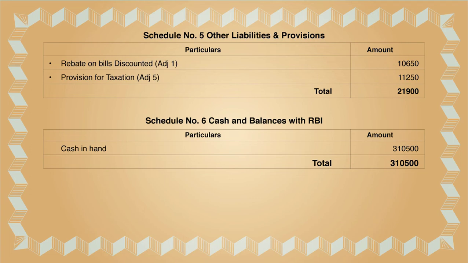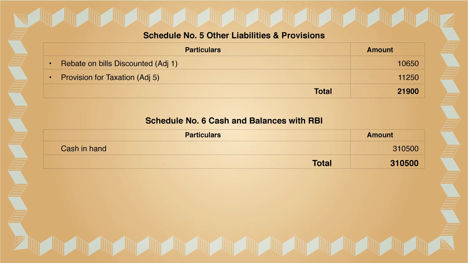Take it there. Now the next one will be provision for taxation. You have to see in the adjustments if provision for taxation is given or not. It is given in adjustment 5. Please check. 11,250 is given in adjustment 5 as provision for taxation. You have to take that also. Any liability or any provision will come in schedule number 5.